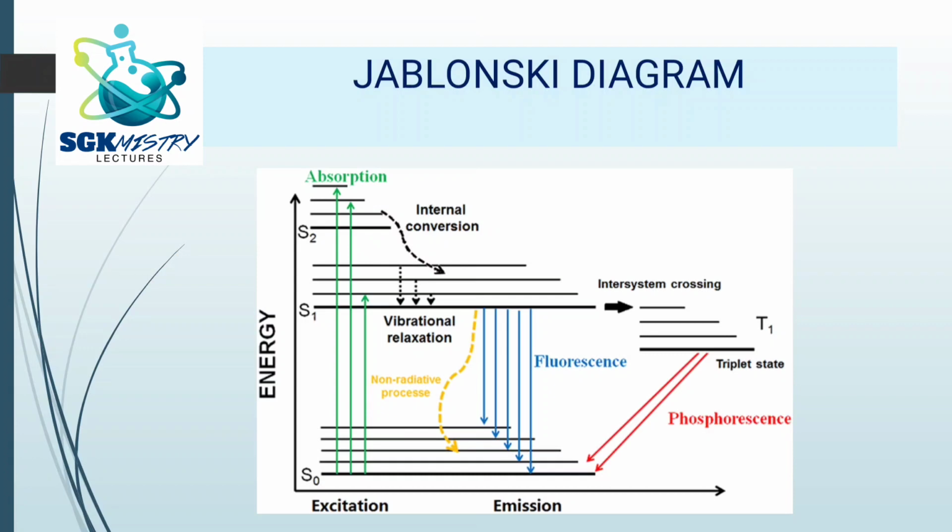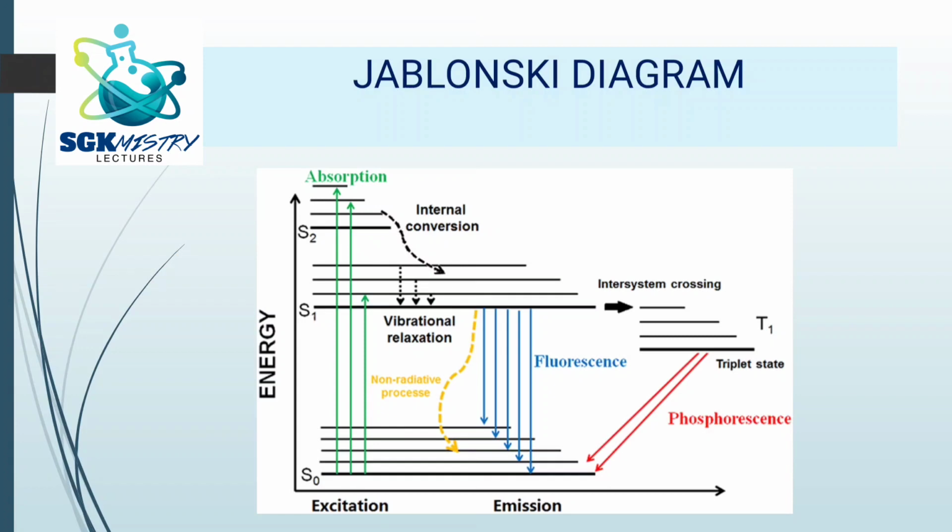Now internal conversion means here the molecules which are in the excited state, they can fall back from S2 to S1, okay, or even in S1 you can see there are sub levels. So from these sub levels they can come back to the lower energy levels. So this is called as internal conversion.